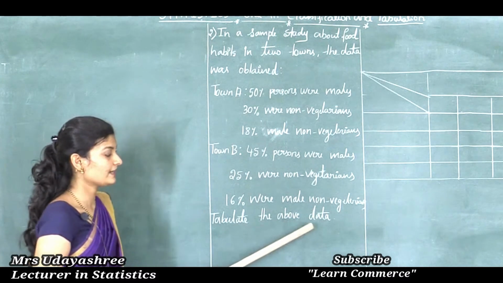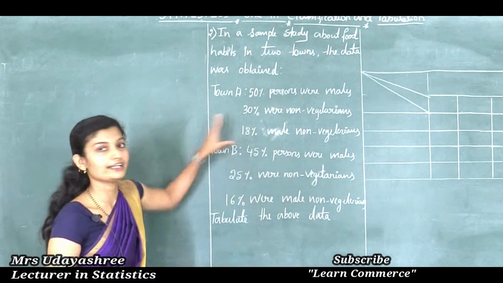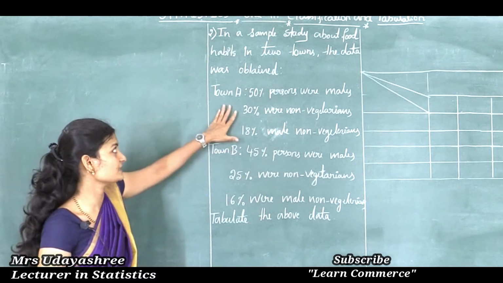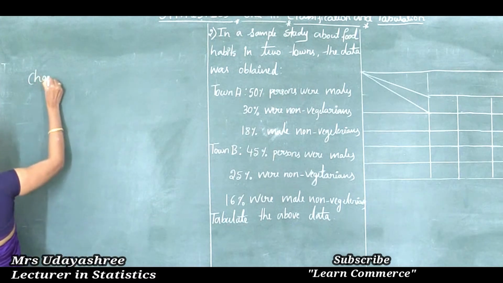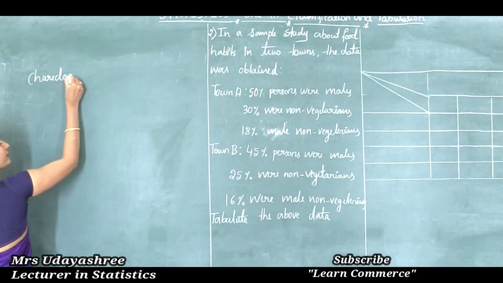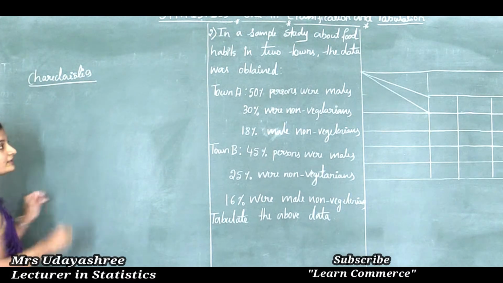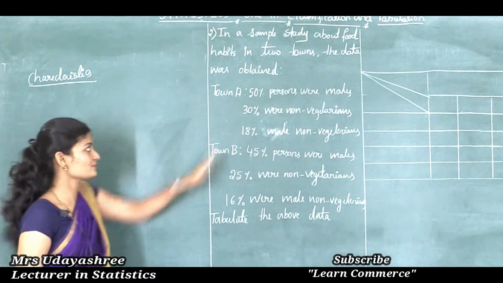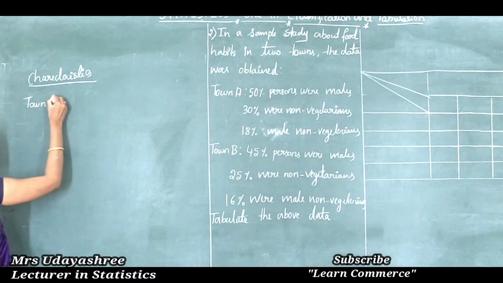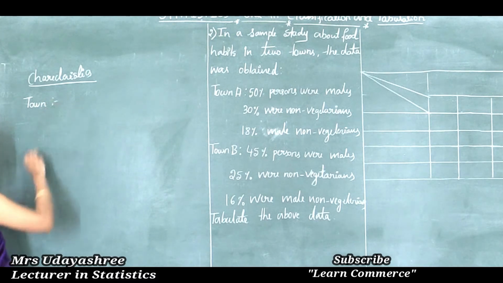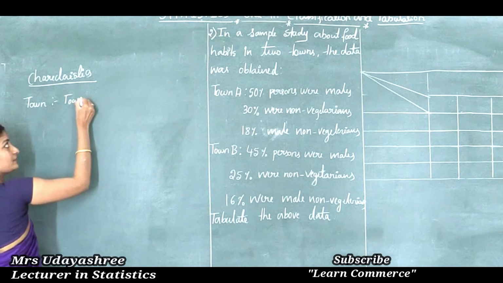Tabulate the data. Before tabulating these observations, first we need to write the characteristics. What are the characteristics given here? So here there are two towns given. The first classification is town. The characteristic is town, and the classified characteristics are town A and town B.